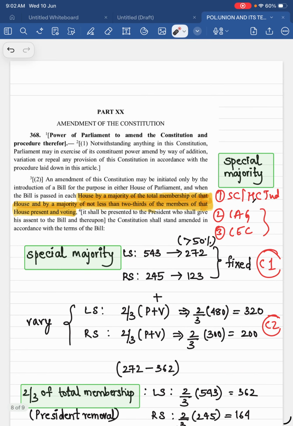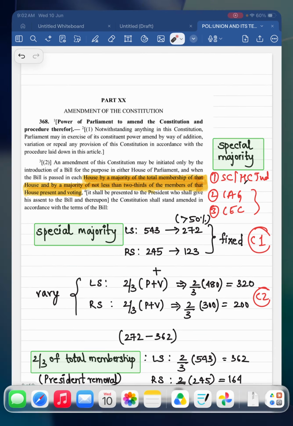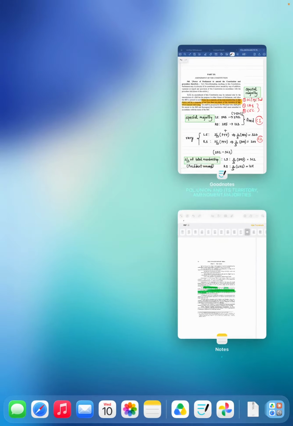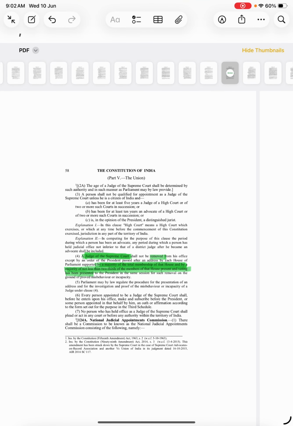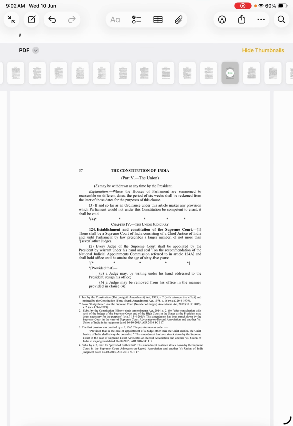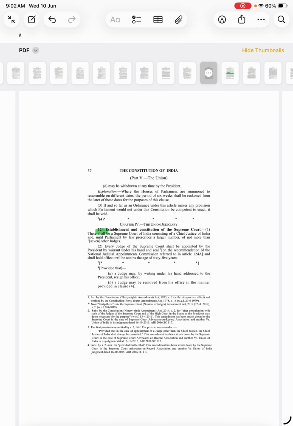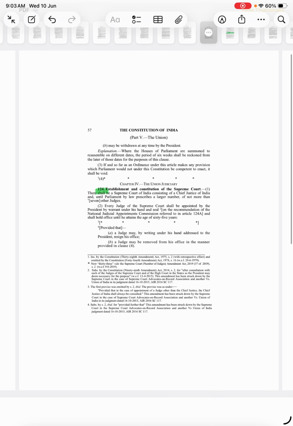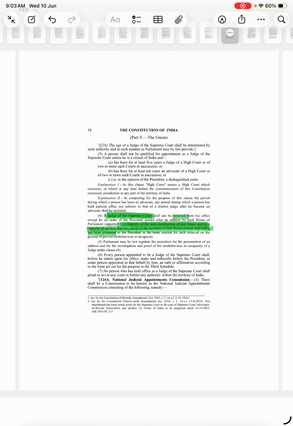Let's see the last one. Okay, I have told you the examples, right? Supreme Court and High Court judge. It is present in Article 124 clause 4. Shall I show you? Okay, I'll show you the wordings. Removal of judge. So this is 124 clause 4.